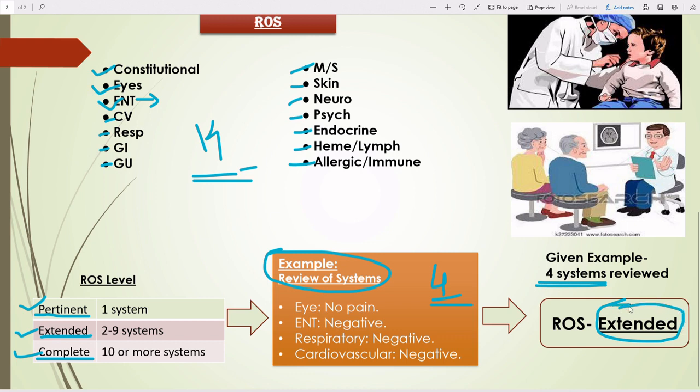When I take the final E/M level, at that time you will understand what extended means. Don't be confused with the names extended, pertinent, complete. Just understand today what ROS is. So guys, this is today's topic, ROS. I will come again with a different and important topic.